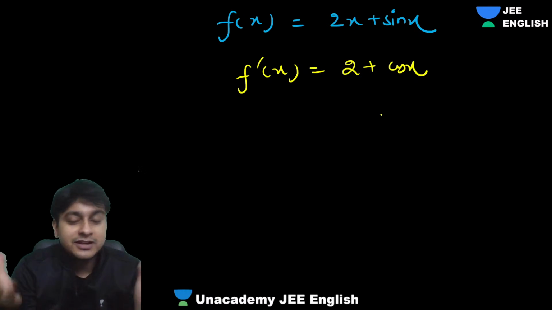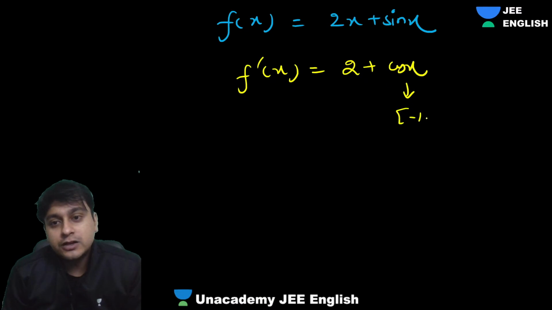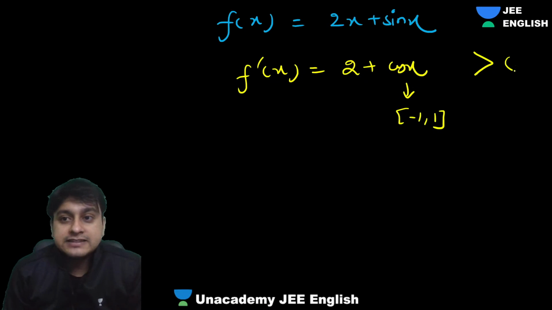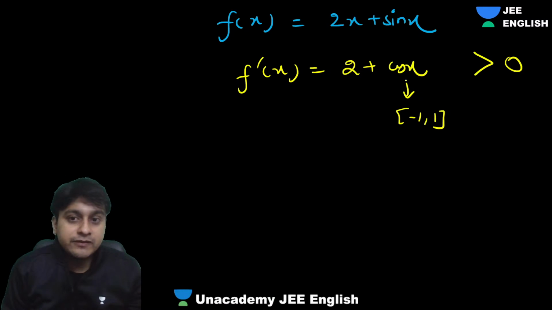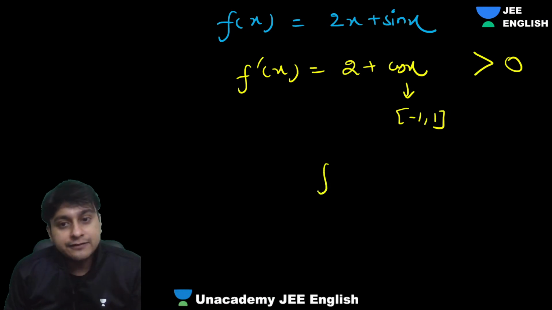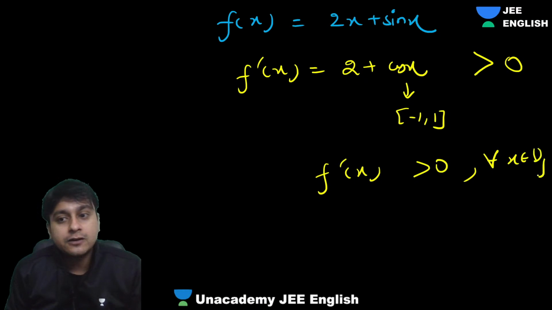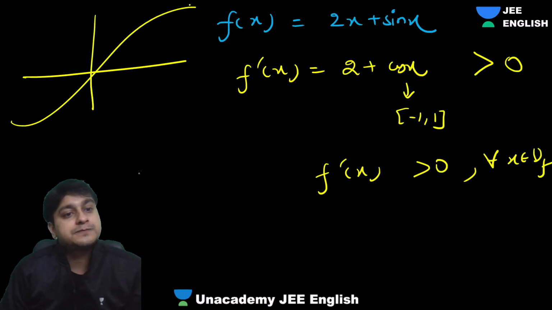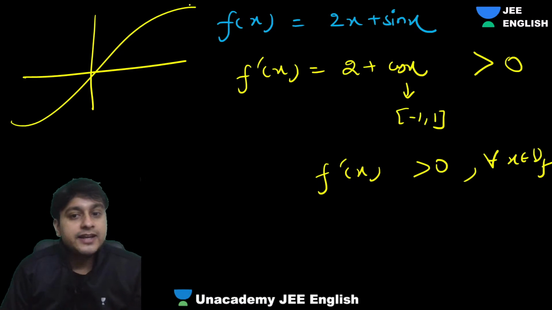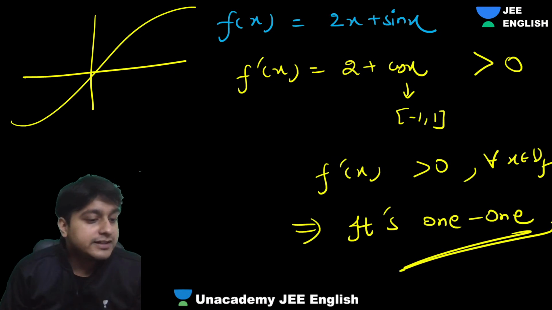You can see easily. Cos x is always between -1 and 1. Plus 2. Can I say it will always be greater than 0? Yes. In fact, it will always be more than 1, because even if you take -1 as the minimum value, this holds. So f dash of x is greater than 0 throughout for all x belonging to the domain of the function. So the function is increasing, which implies it is 1-1. No doubt about it.